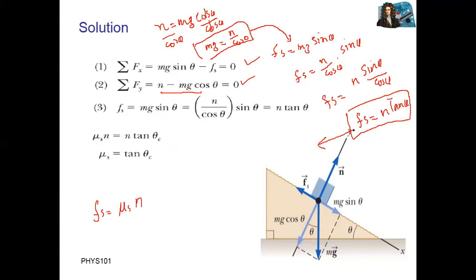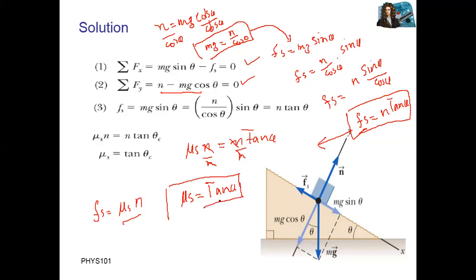Correct? So if we replace fs with mu s and n, our new equation will be mu s into n equals n tangent theta. We have n on both sides. If you divide both sides by n, these two values cancel, and mu s is equal to tangent theta. It means that in this case, our coefficient of static friction depends upon tangent theta.